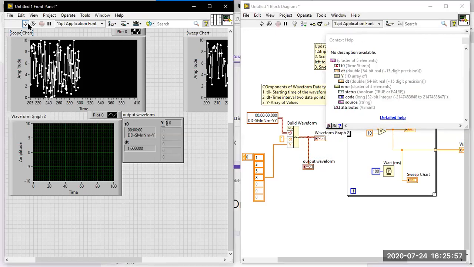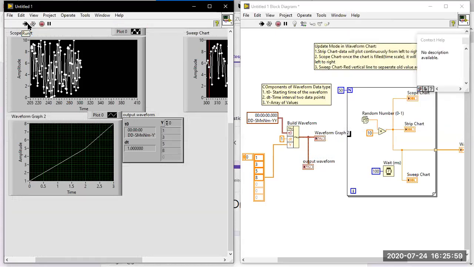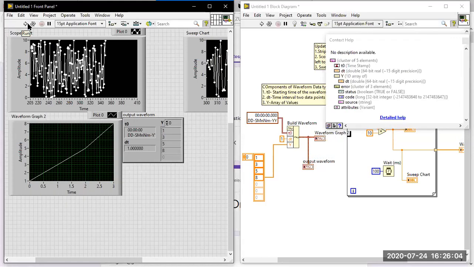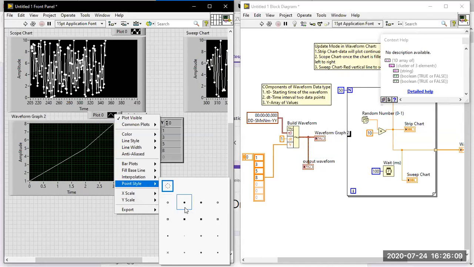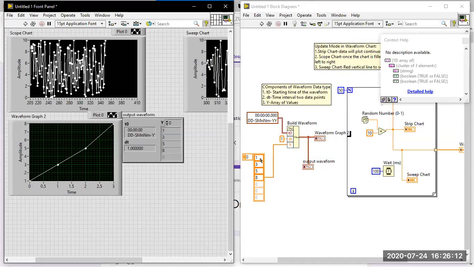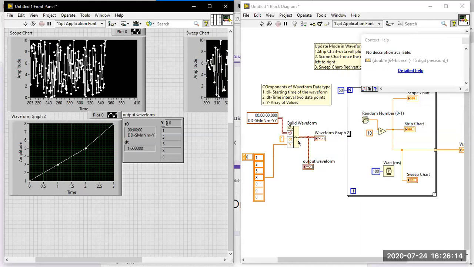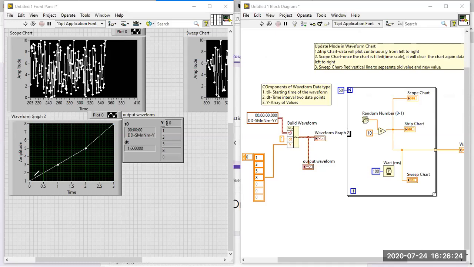Now I am going to run the program. We have to wait for a while because two other VIs are running. If you go for the plot and choose the point style, you can see 1, 3, 5, 8 available. What is the time interval between two data points? This is the first data point and this is the second data point. The difference between them is 1. If you increase it to 2, then every point will have a difference of 2.